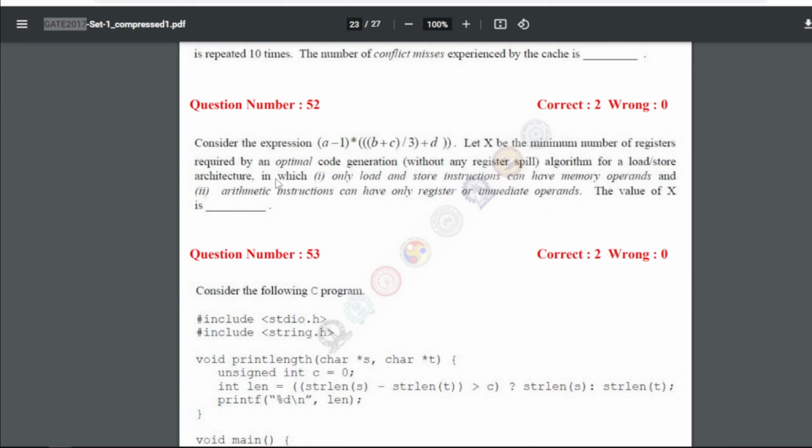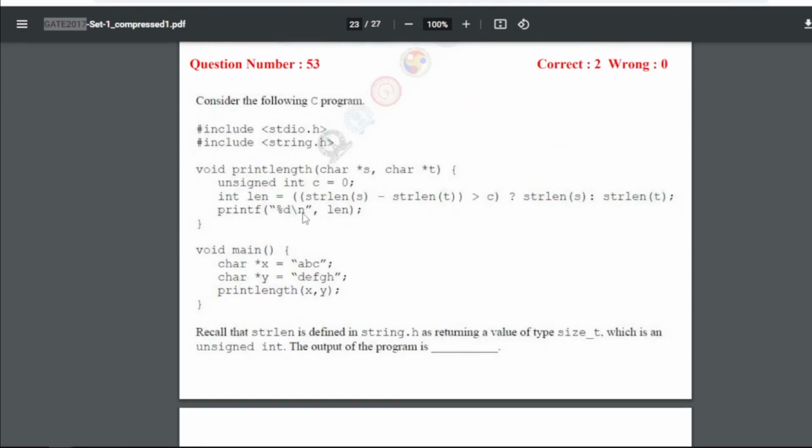Question number 52: consider the expression. Let x be the minimum number of registers required by an optimal code generation without any register spill algorithm for a load store architecture in which first, only load and store instructions can have memory operands, and second, arithmetic instructions can have only register or immediate operands. So the value of x is, now for 52 our answer will be 2.0.